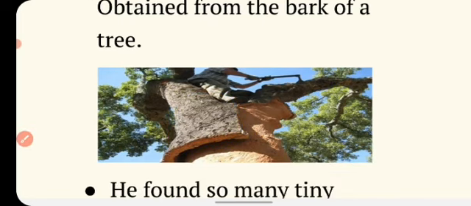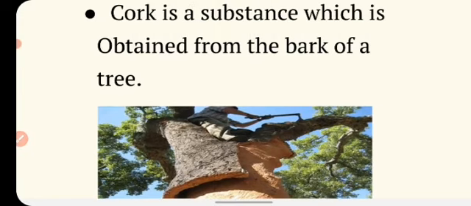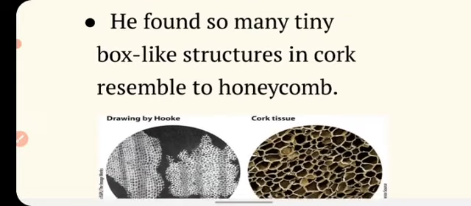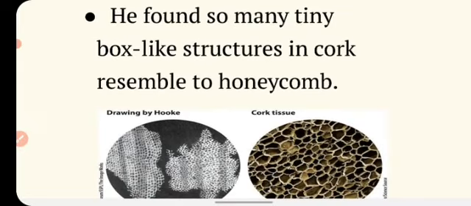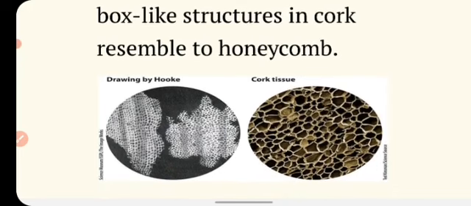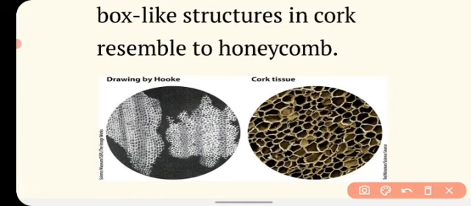The thin slice of cork that Robert Hooke observed under his self-made microscope showed many tiny box-like structures resembling a honeycomb. He saw tiny box-like compartments, like you can see in this picture. This is the cork tissue, and you can see the small dead cells.